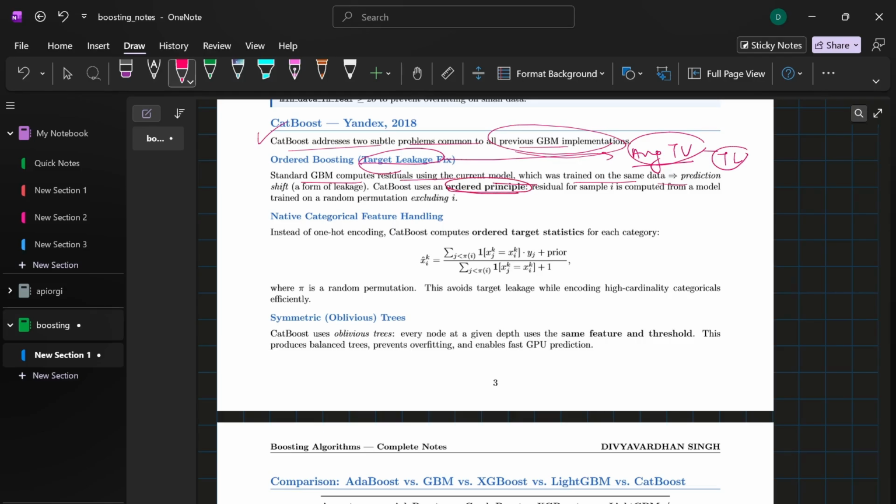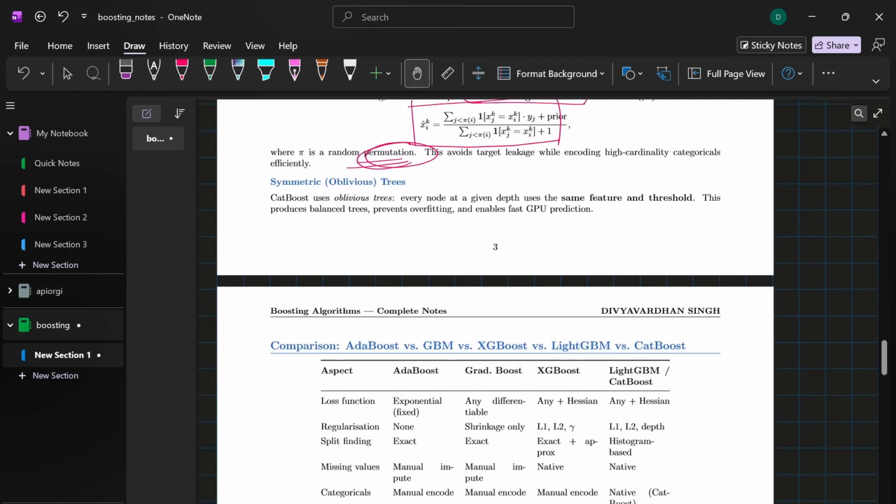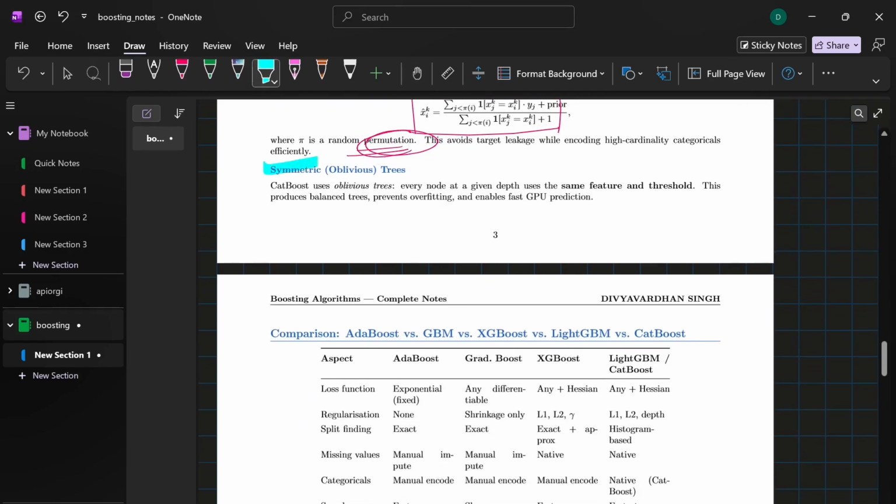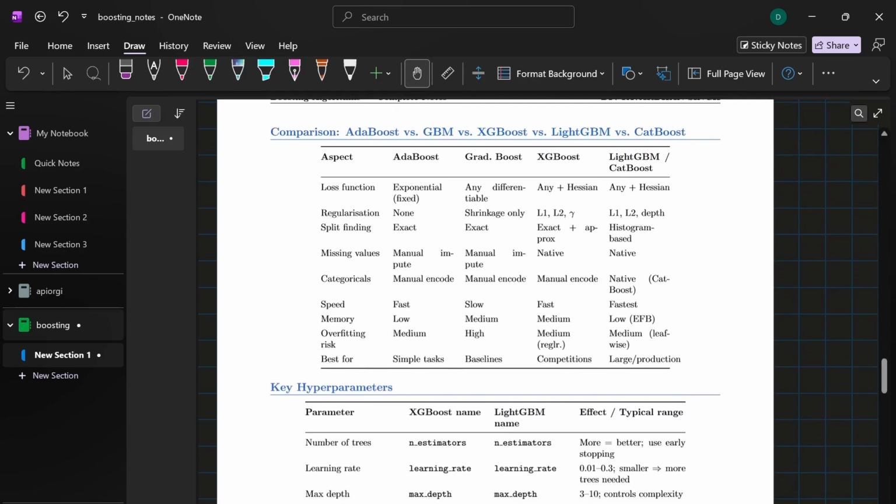It introduces a synthetic artificial time dimension by shuffling the dataset randomly. Okay, and then we compute the target statistic for a specific row. The formula for it looks like this. Basically, it's for the permutation of the weights, which we can see here. And one more point, additionally, that CatBoost utilizes symmetric trees. Every single node at a given depth evaluates the exact same split condition across the entire layer. Okay, so this highly constrained structure acts as a powerful regularization.